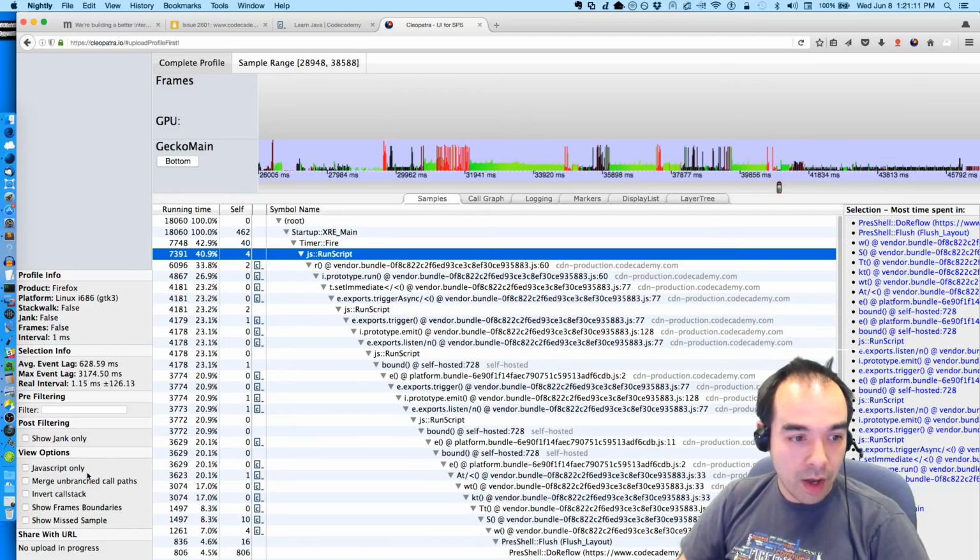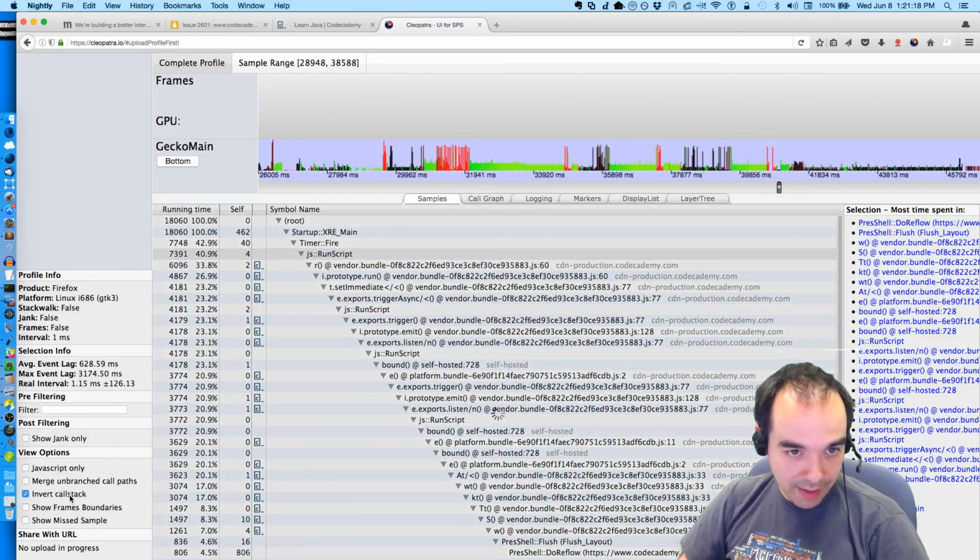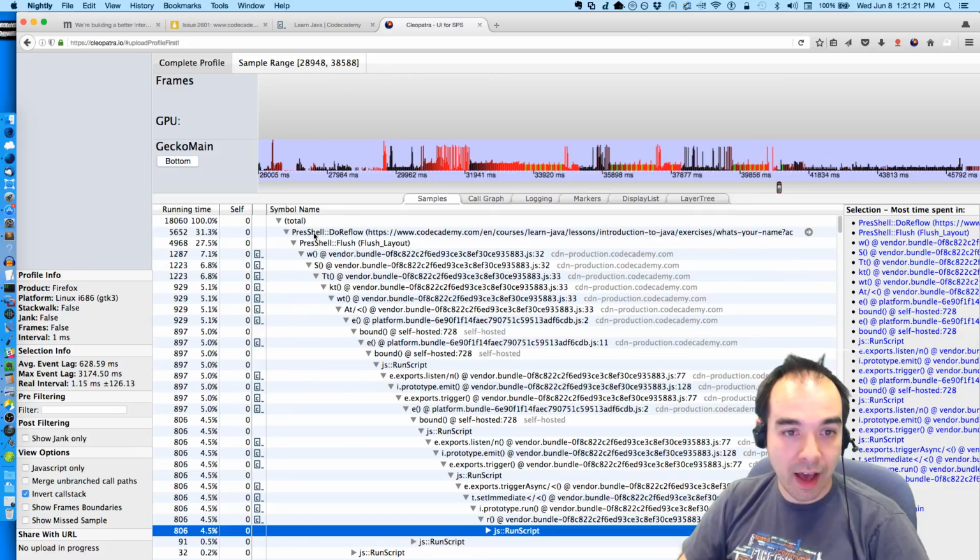Now here's another thing we can do. I can do what's called inverting the call stack. Now we're looking at this section over here. I'm going to invert the call stack.